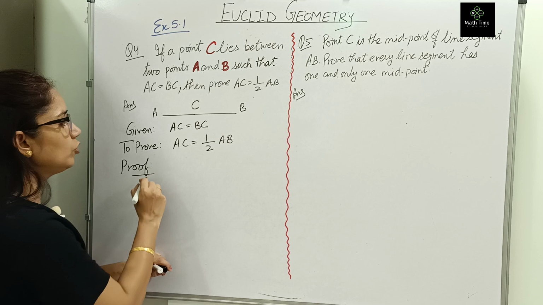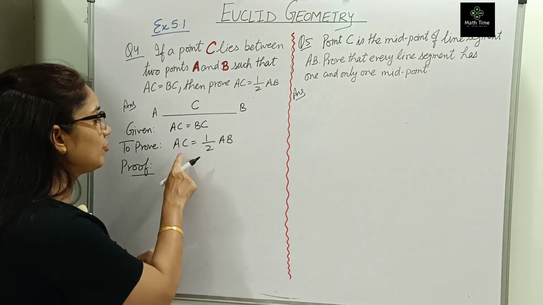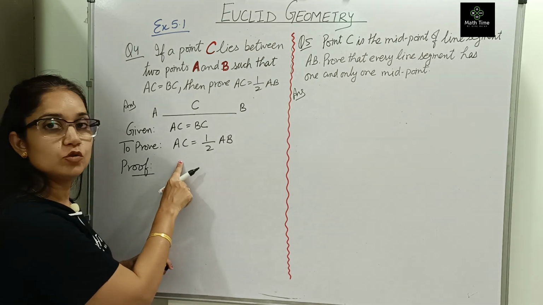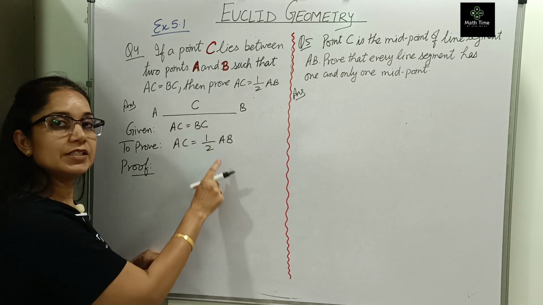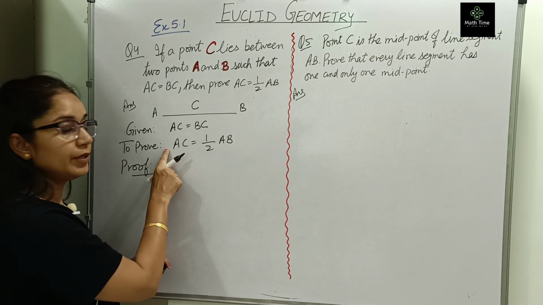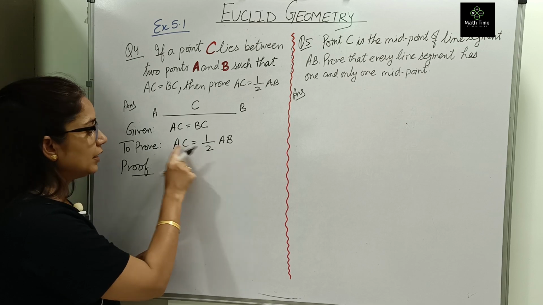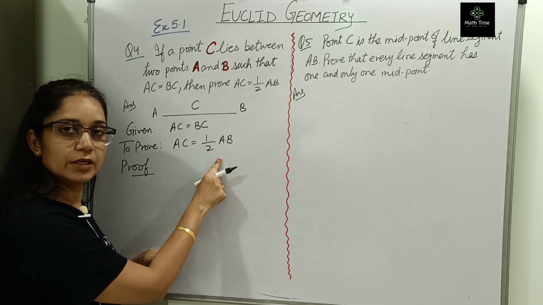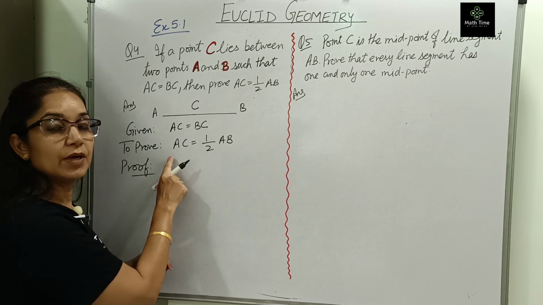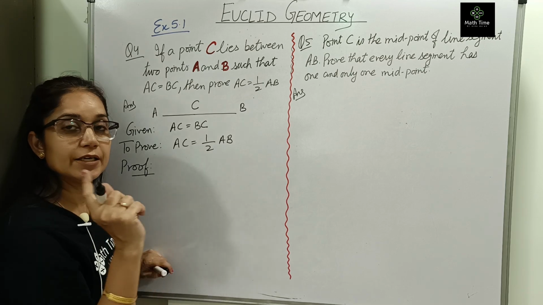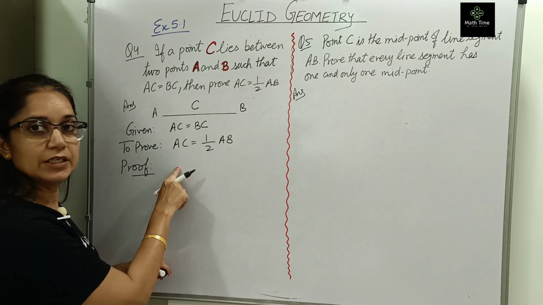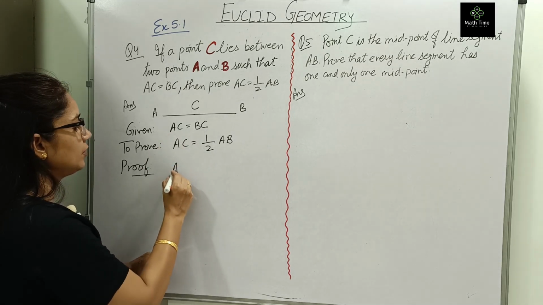Now before going to the proof, just visualize the step which will be before this. What is in this? There is 2 in the denominator. So in the step before this, where will the 2 be? It should be 2AC equals AB. Then only 2 has come in the denominator. That means on the right side we need twice of AC. Okay, so you can visualize that in your mind. Twice of AC we need this side. So let us start with the question.